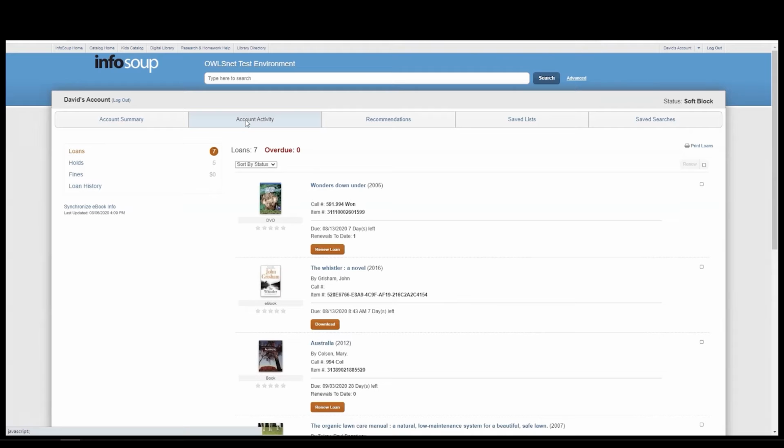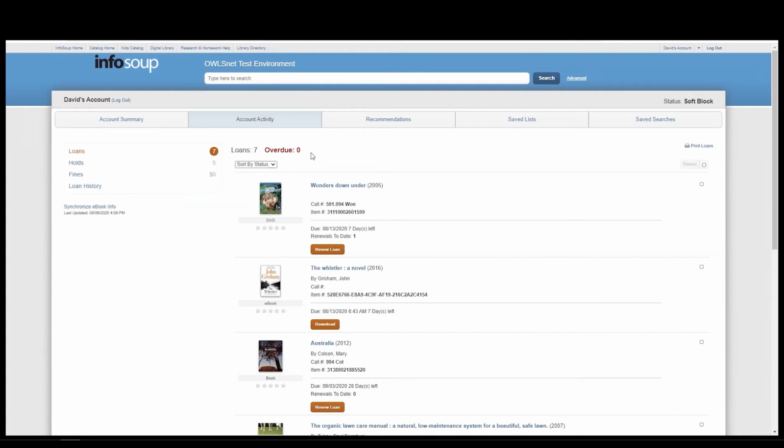This second tab contains your account activity. You will notice a section where you can click to view information about your loans, holds, and fines. First, we'll talk about the loans section. When the loans option is selected, you can see how many loans and overdue items you have. Note that in this new catalog, the loan total includes both library items and ebooks.